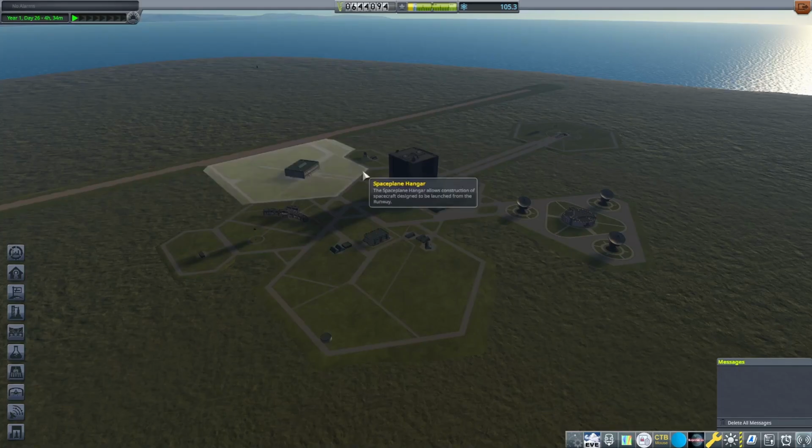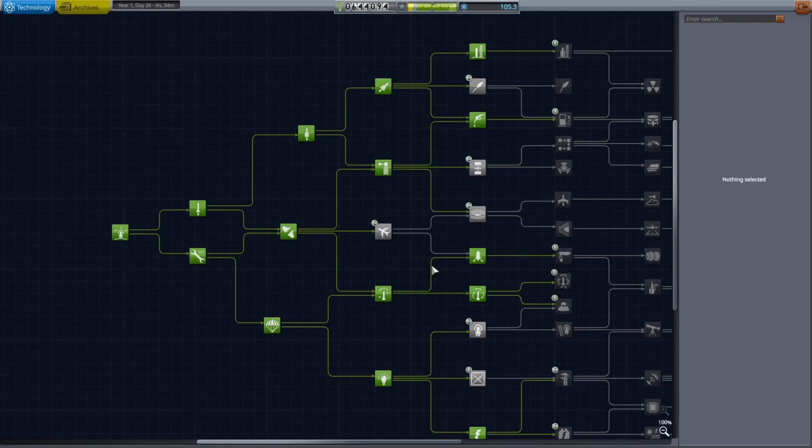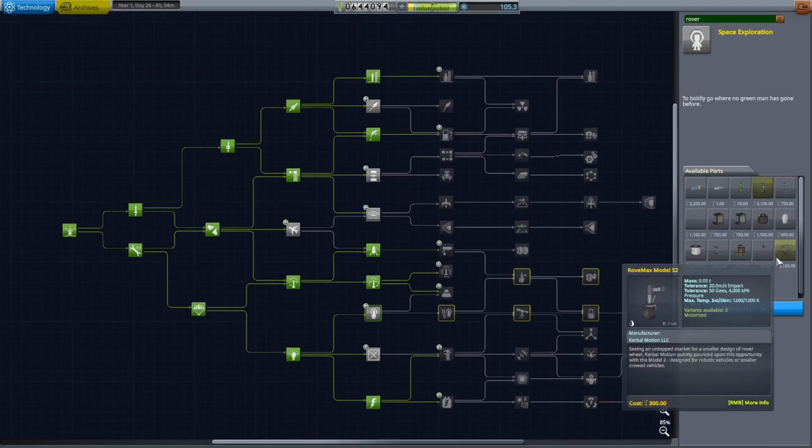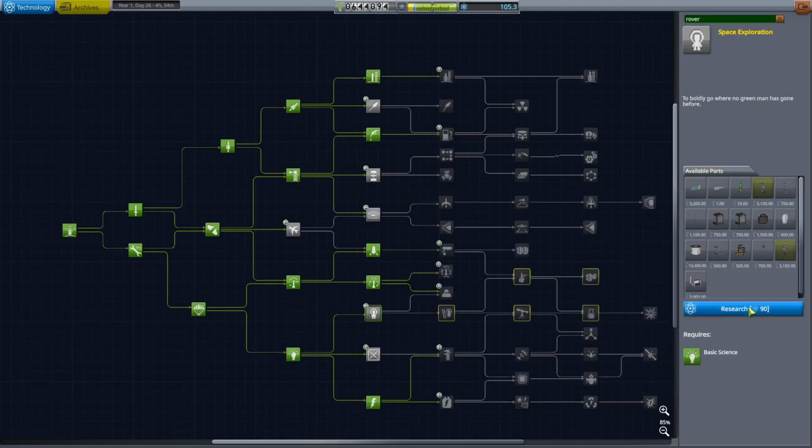Let's see. We have 105 science. Let's just check to see what we can get here. So let's get this. Let's get these rover wheels.